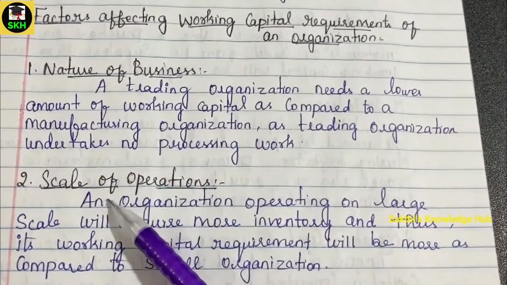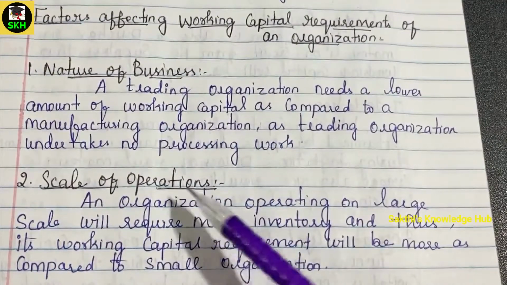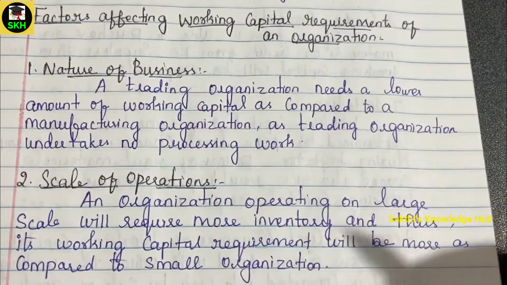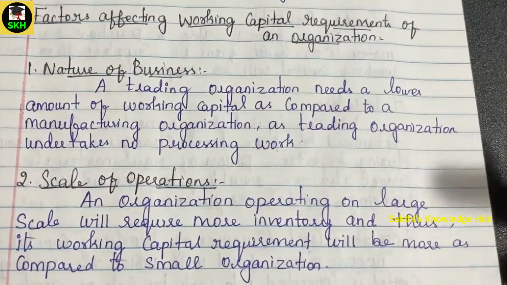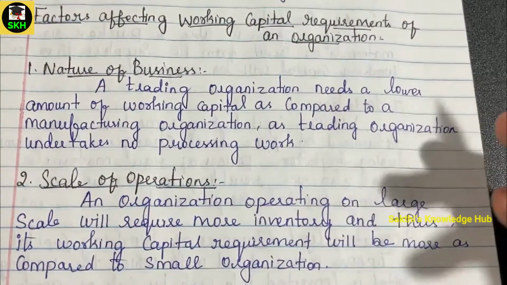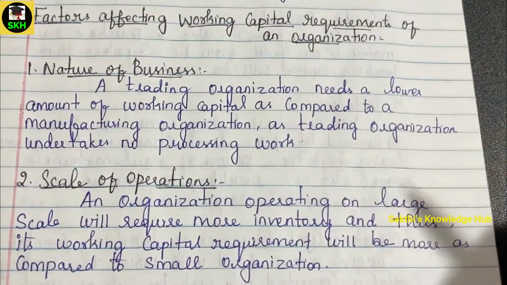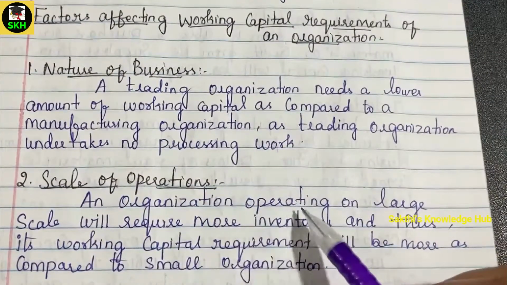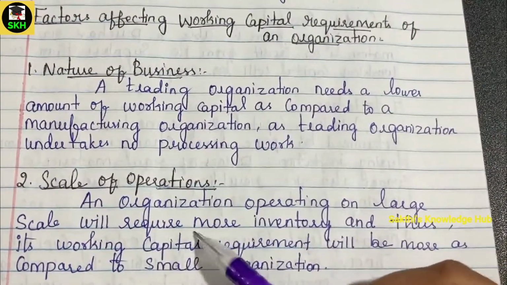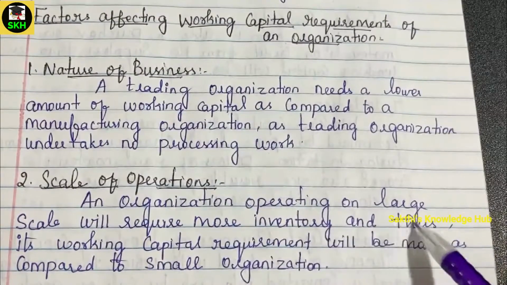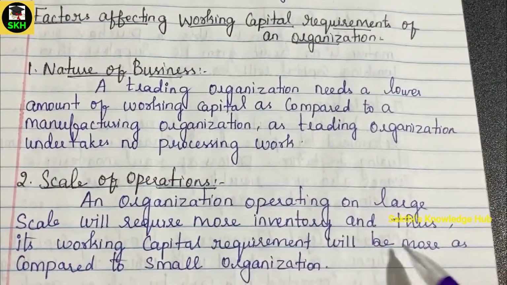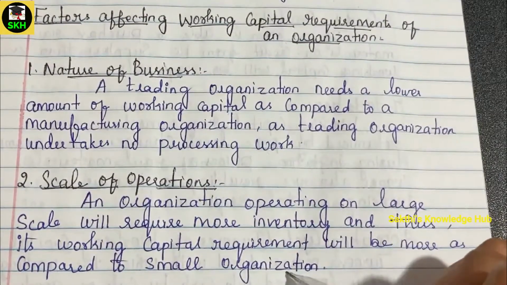And the second is scale of operation. Just the same, whether your business is large, medium or small, depending on that, the proportion of working capital will be decided. An organization operating on a large scale will require more inventory, and thus its working capital requirement will be more as compared to a small organization.